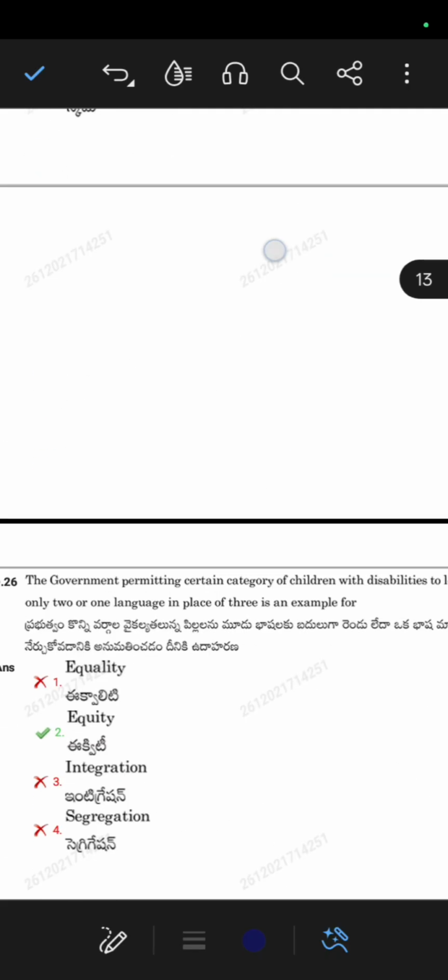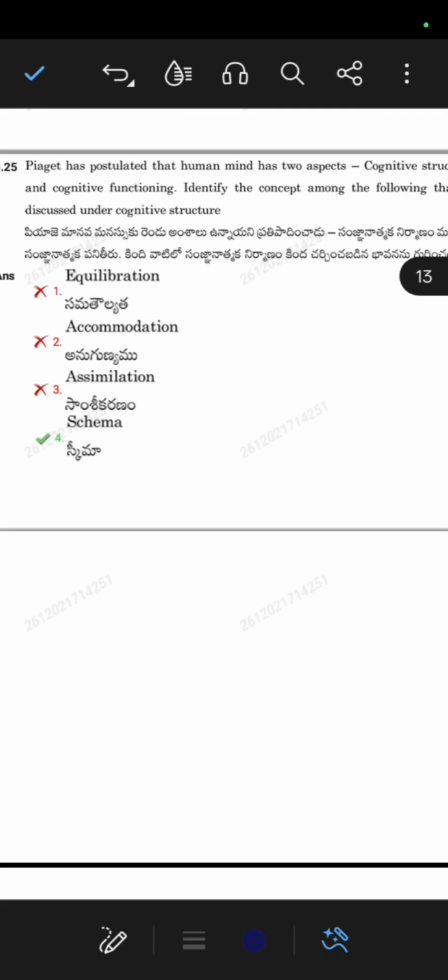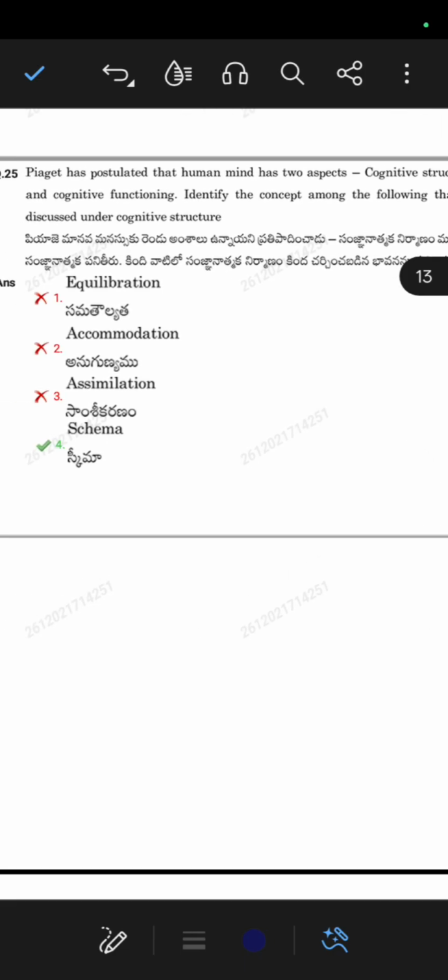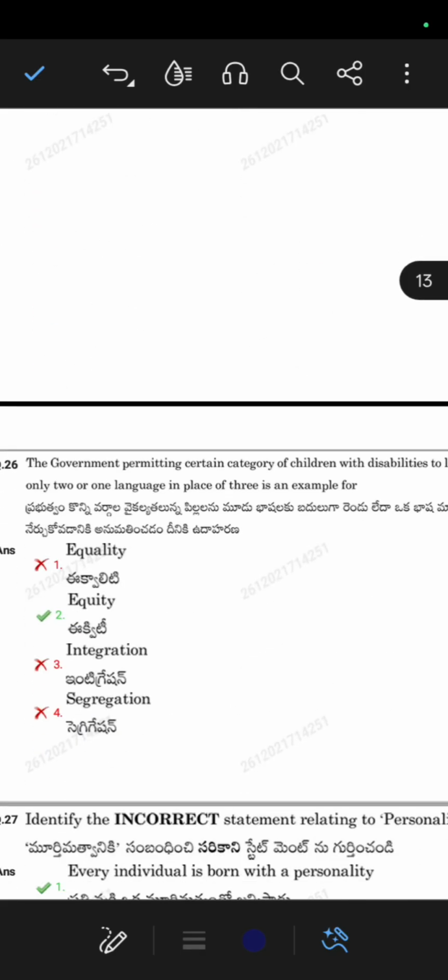Assimilation, accommodation and equilibrium come under functioning. Many concepts are there, so learn the topic according to the given question. This will be very helpful.